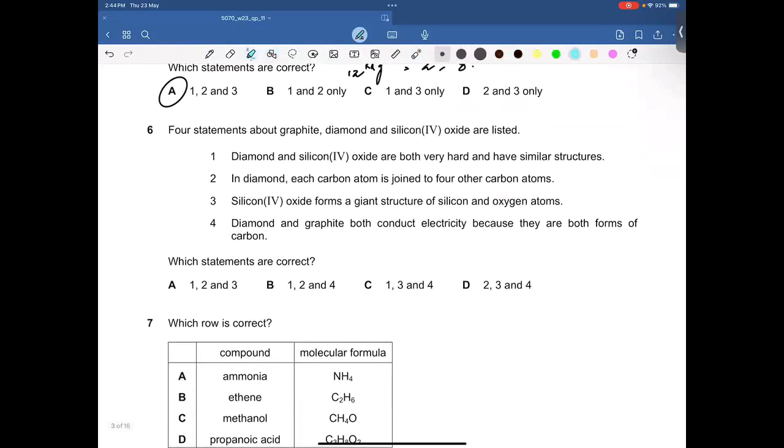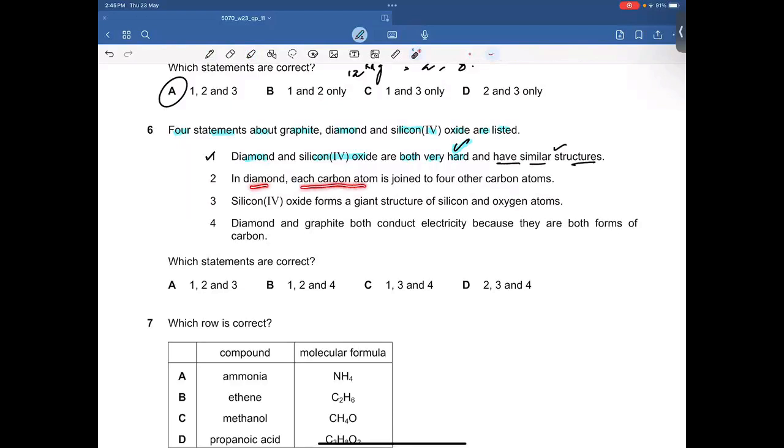Question number 6. Four statements about graphite, diamond, and silicon dioxide are listed. Diamond and silicon dioxide are both very hard. That's right. And have similar structure. That's also right. That's what we have done in the last class also. Yesterday, we were solving the paper and the same concept came in the paper, right? I told you that both diamond and silicon dioxide have a tetrahedral structure or tetrahedral arrangement, all right? So the first statement is right.